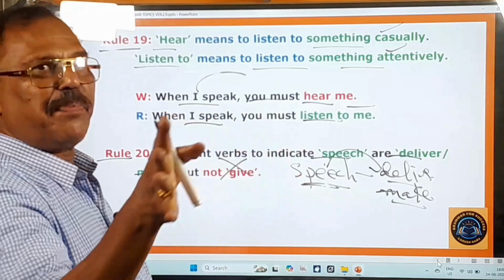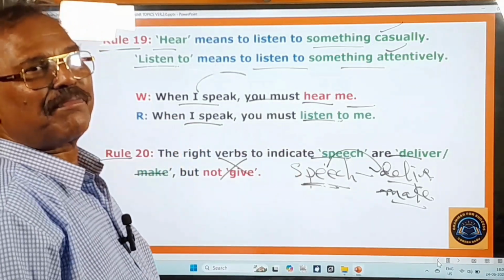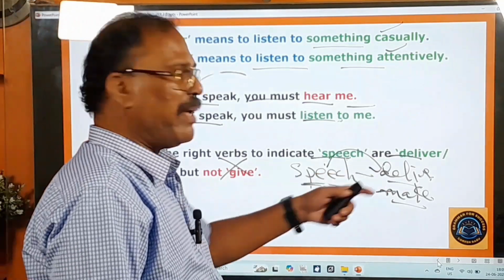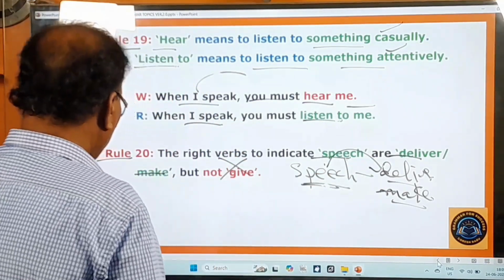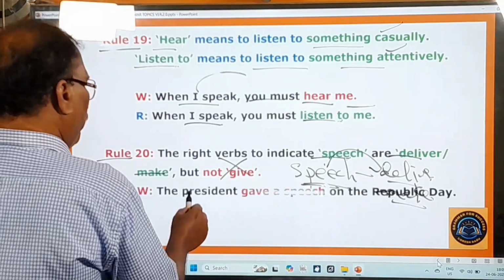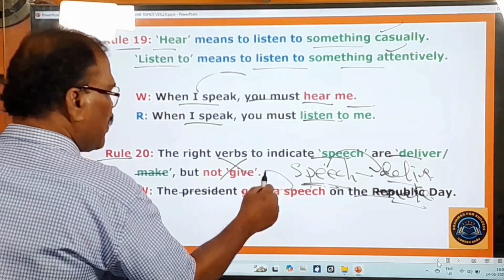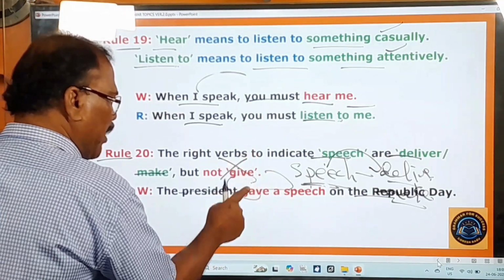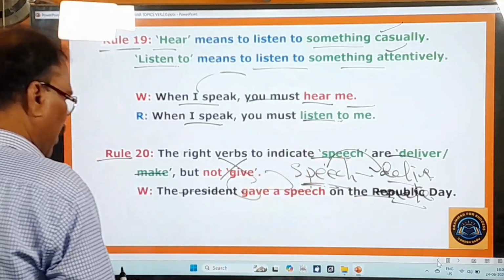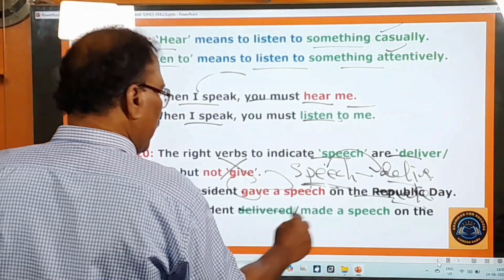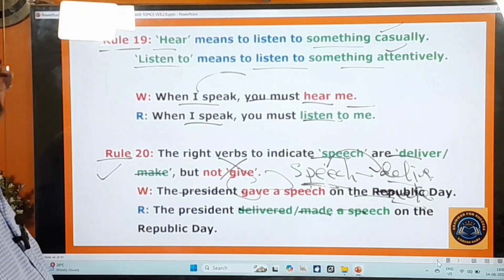Chandrababu Naidu is giving a speech. Don't say giving. The verb give is not used for speech. You use either deliver or make. To express certain things, certain verbs are only used. And here you pay attention. The president gave a speech on the Republic Day. So, gave a speech. Do you use this verb give with speech? No. You use either deliver or make. And therefore, you have to say, the president delivered a speech or made a speech on the Republic Day. Please, this is also an important rule. Please keep it in your mind.